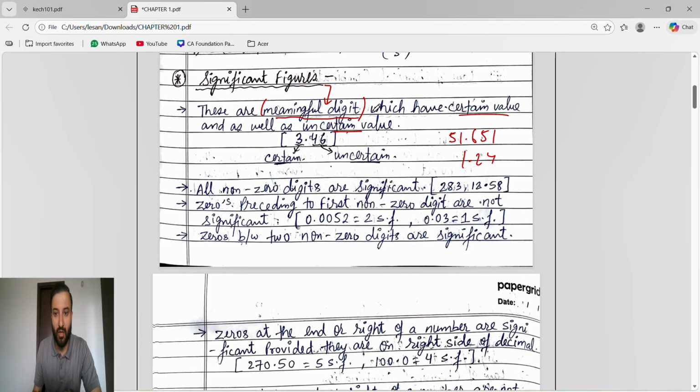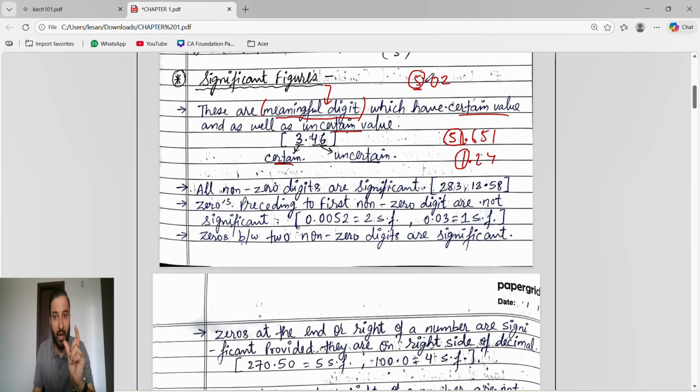To understand the thing, whenever you write in decimal form, the left hand side, before the decimal, is called the certain value. Certain value means fixed value. Suppose I tell you to purchase 5 kgs of apples, so sometimes you will get 5 kg 0.02. So 5 kg is a value before the decimal, on the left side. This is a certain value, meaning we have exact values.